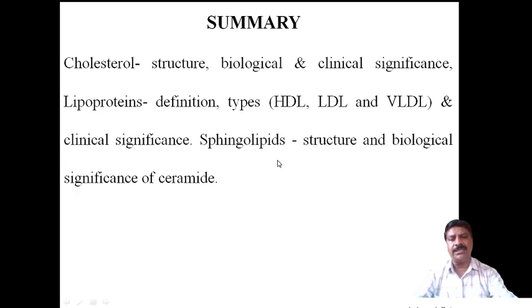Then what is meant by sphingolipids, its structure, and the example for sphingolipids I have taken, ceramide, and the biological importance and structure of ceramide I have explained in this session.